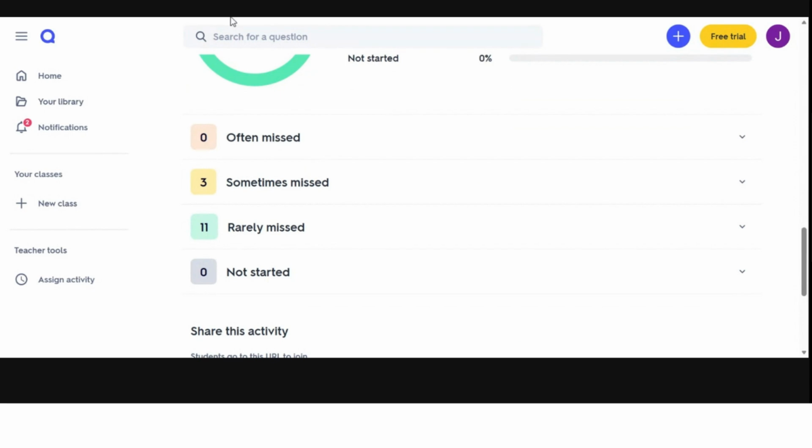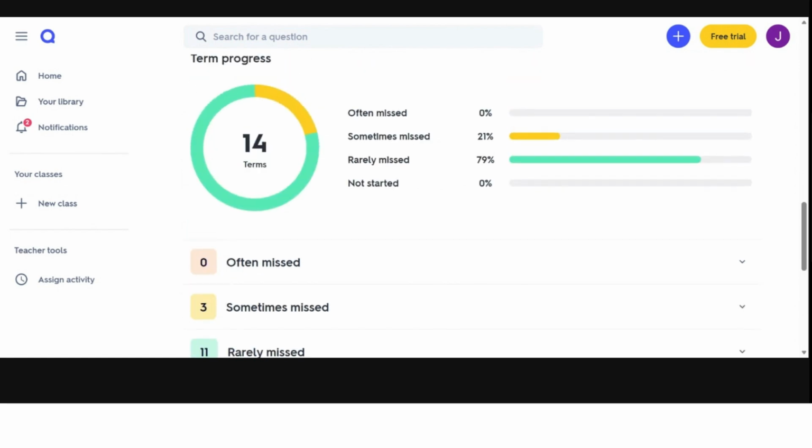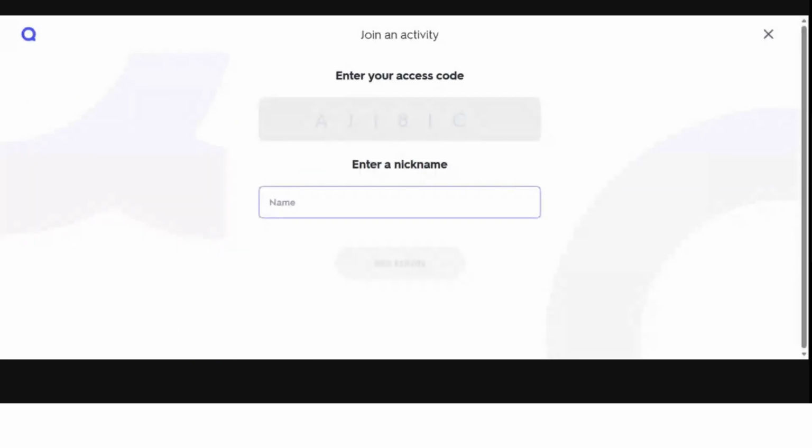Ma'am, what is the access code? The access code is written there, look. If you see, it will be this one. One second. The code is written there: capital A, capital J, capital I, 8 IC. You just have to write down your name and then join the activity, and then they will give you two options. Tell me what two options they are giving you.